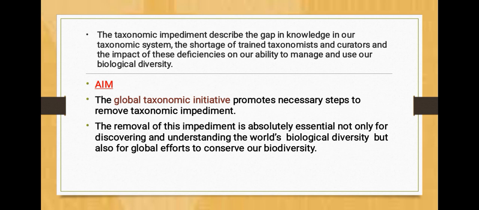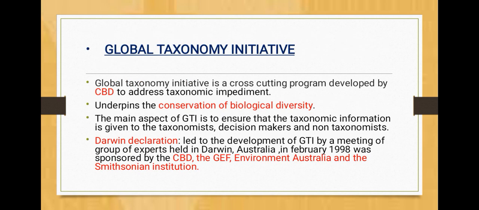Aim: the Global Taxonomic Initiative promotes necessary steps to remove the taxonomic impediment. The removal of this impediment is absolutely essential not only for discovering and understanding the world's biological diversity but also for global efforts to conserve our biodiversity.